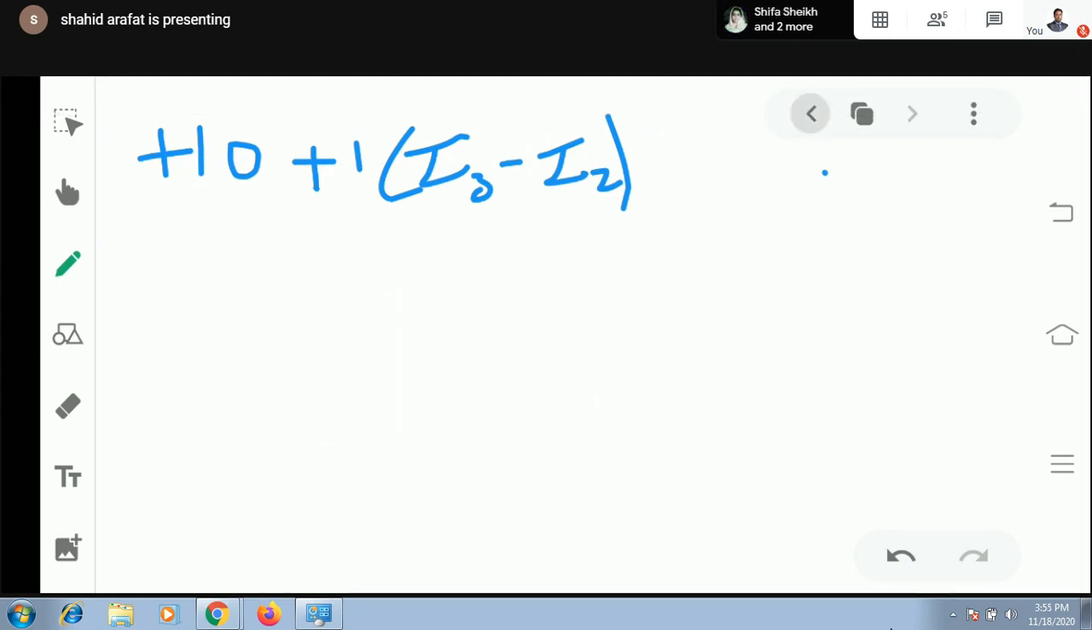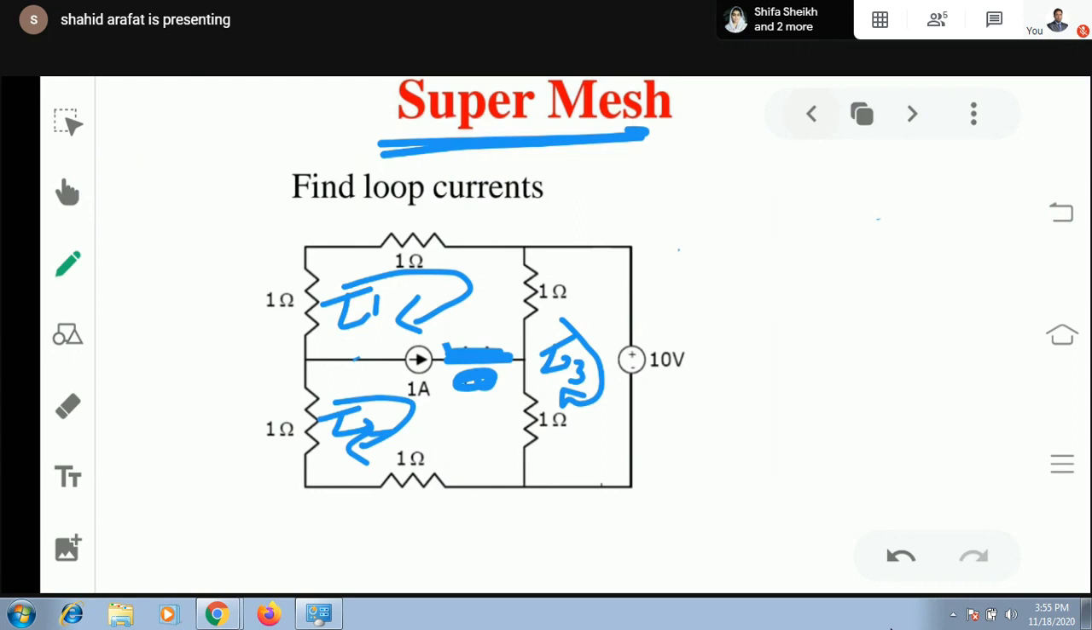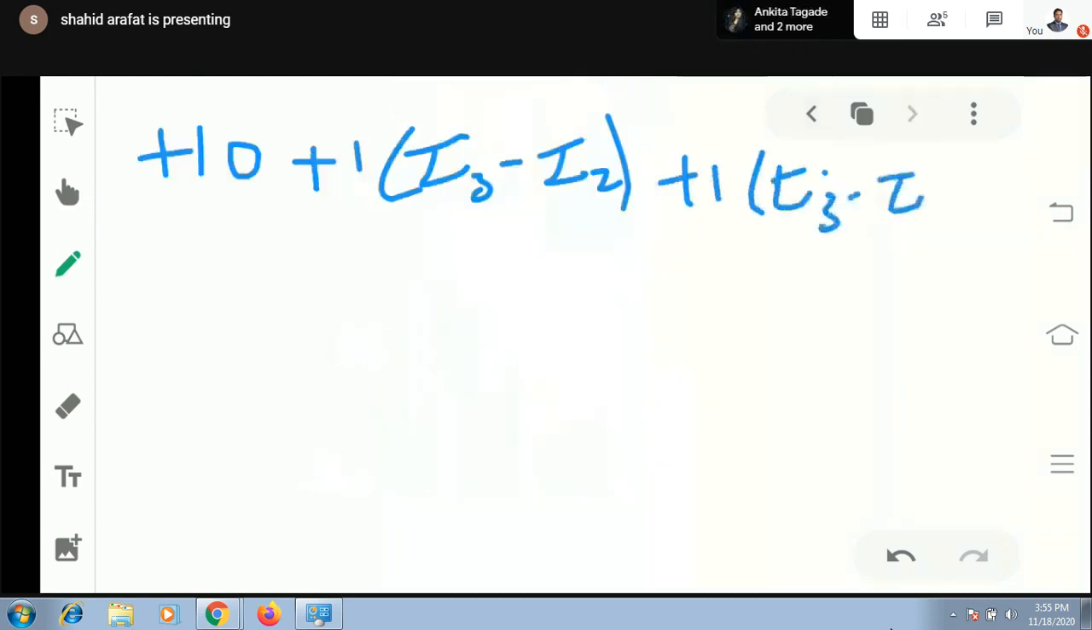Then I3 minus I1. Then plus 1 I3 minus I. Simply, this is equal to 0. You can rearrange it, it doesn't matter.